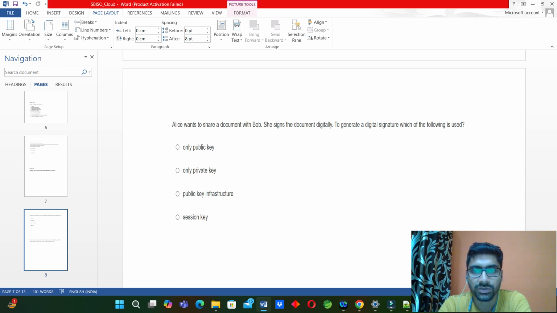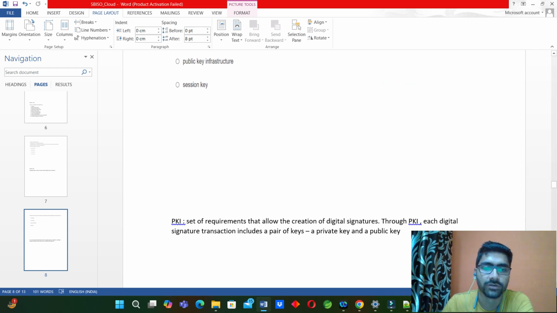Okay, so in digital signature, basically we have two things, a combination of public key and a private key. So here the thing will be public key infrastructure or PKI. What is PKI? It is a set of requirements that allow the creation of digital signature. Through PKI, each digital signature transaction includes a pair of keys, a private key and public key, as I already said.